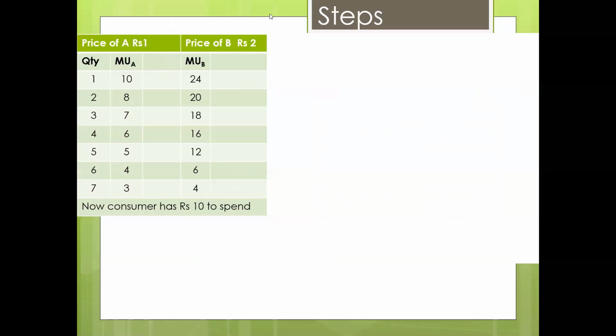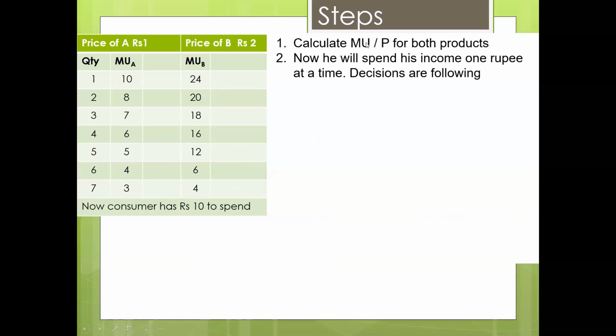To start the numerical, you will need to calculate MU divided by P, which means marginal utility per price. You need to calculate MU over P here and MU over P here.